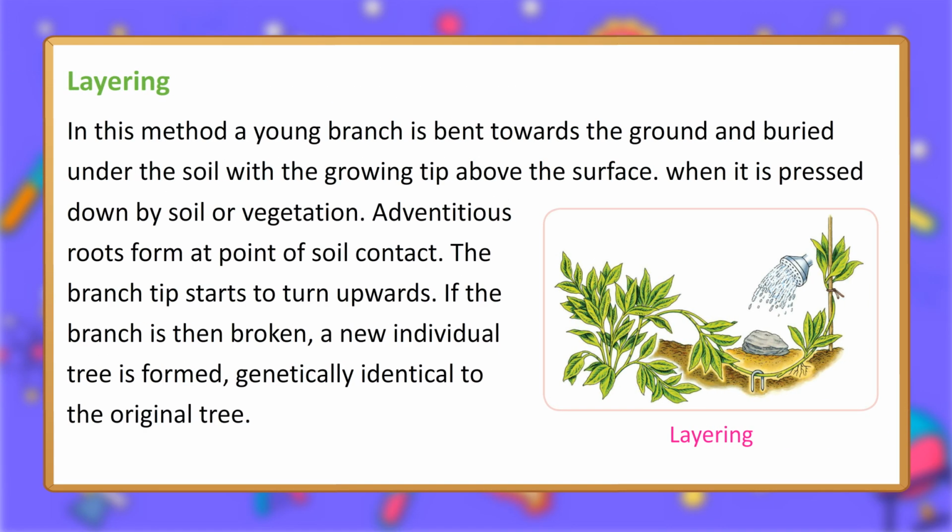Layering. In this method, a young branch is bent towards the ground and buried under the soil with the growing tip above the surface. When it is pressed down by soil or vegetation, adventitious roots form at point of soil contact. The branch tip starts to turn upwards. If the branch is then broken, a new individual tree is formed, genetically identical to the original tree.